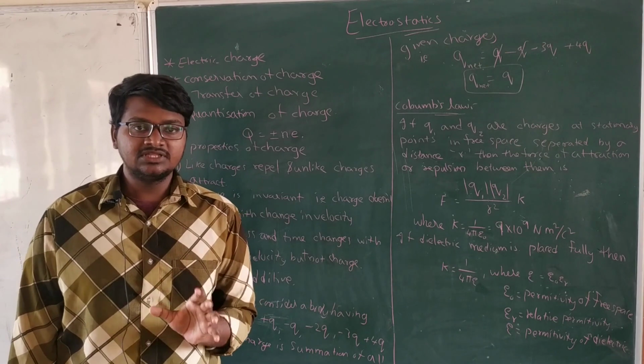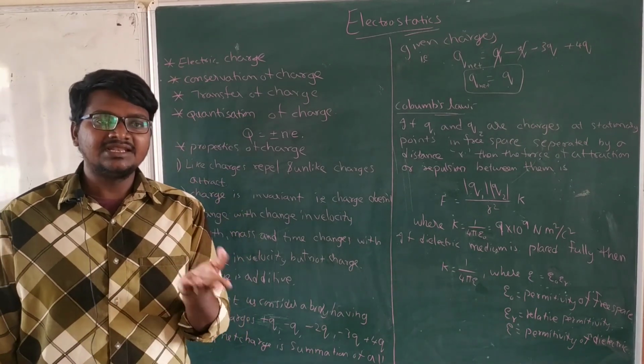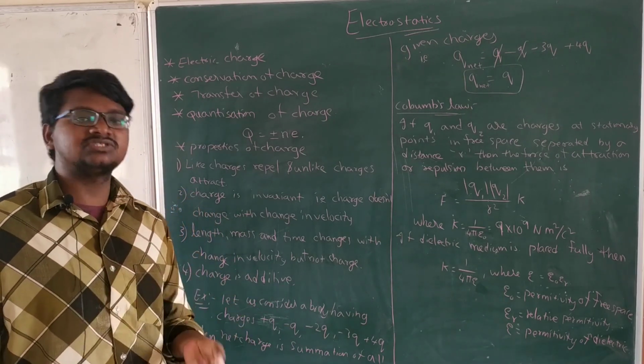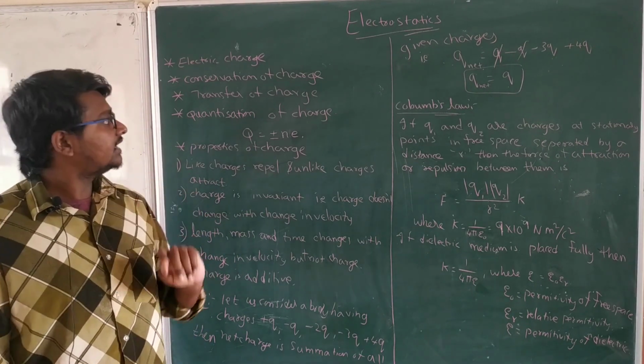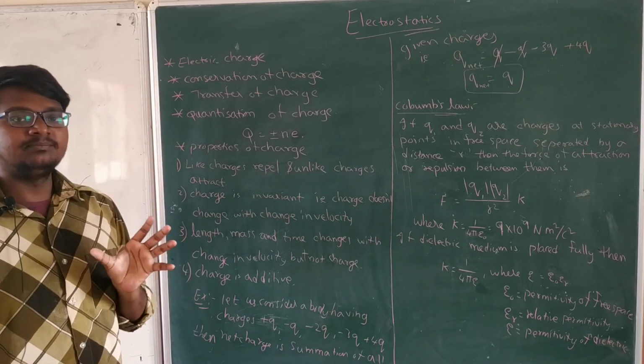It is a measurable thing as well as a constant, like mass, length, time, etc. These are all fundamental quantities, and charge is also a fundamental quantity. Remember like that. Now, how is electric charge measured?